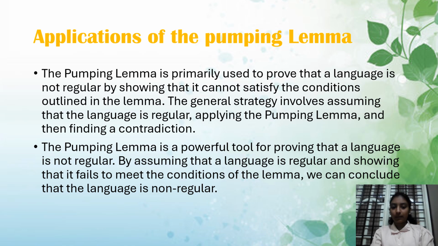Applications of the pumping lemma. The pumping lemma is primarily used to prove that a language is not regular by showing that it can't satisfy the conditions outlined in the lemma. The general strategy involves assuming that a language is regular, applying the pumping lemma, and then finding a contradiction. The pumping lemma is a powerful tool for proving that a language is not regular.